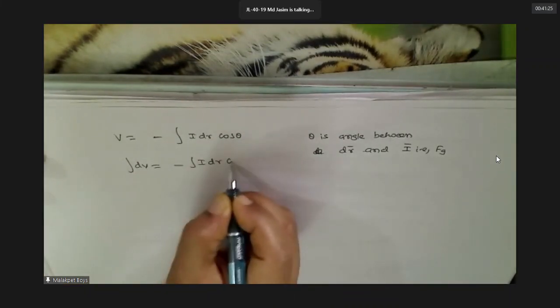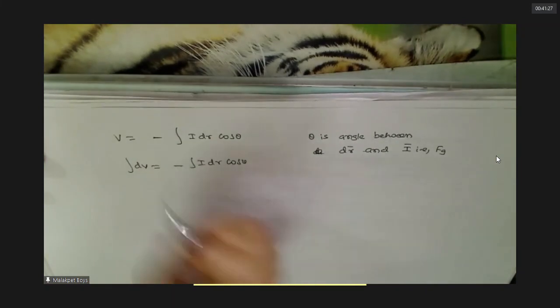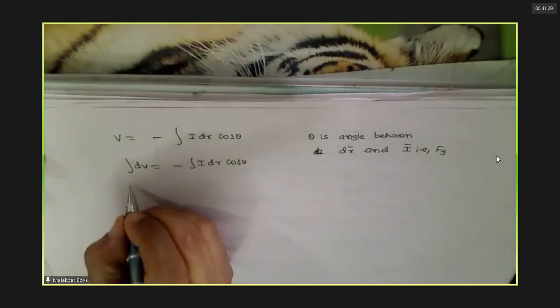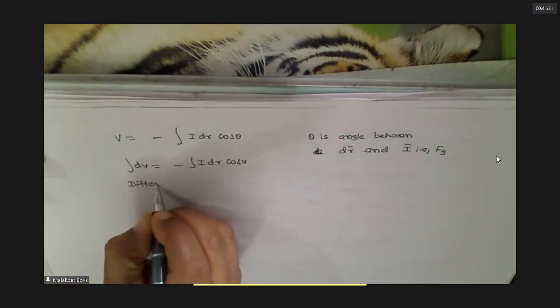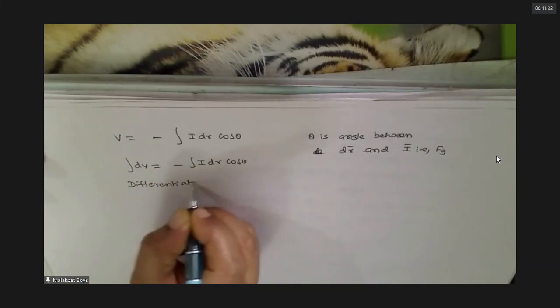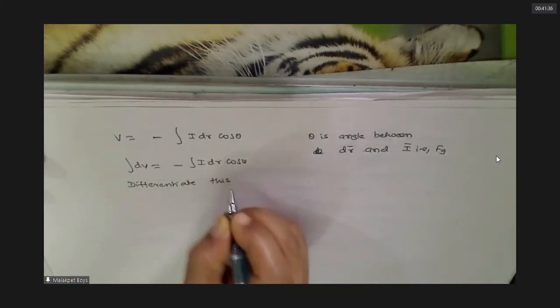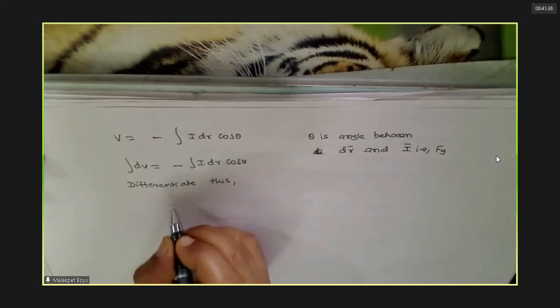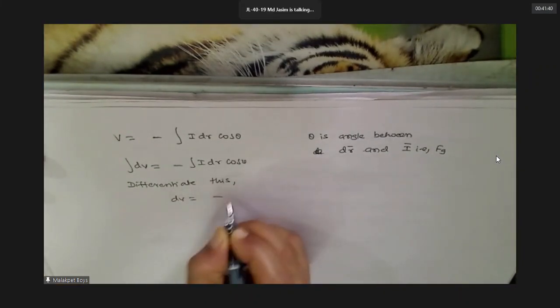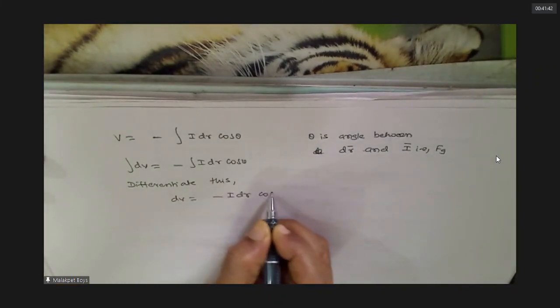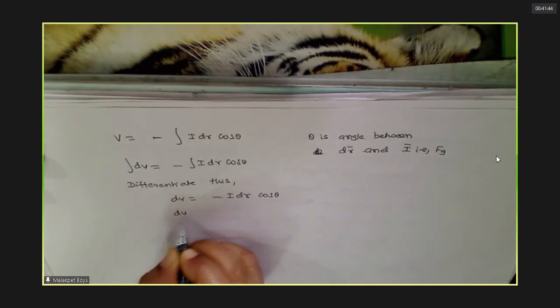Yes, sir. Because the integral of dv is nothing but v only, no? Now if you differentiate, the integral will go, no? We agree with this?